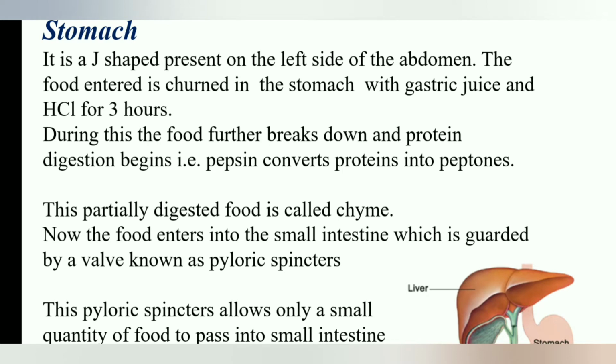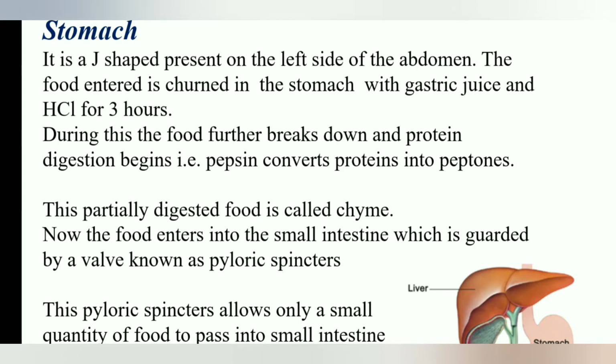We have seen carbohydrate digestion begins in the mouth, whereas protein digestion starts in the stomach. Pepsin is an enzyme which converts proteins into peptones. This partially digested food is known as chyme. This food enters the next part called the small intestine.